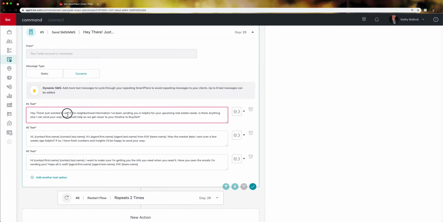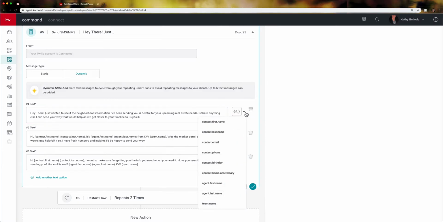So this is actually where you can come in here and edit what text messages are going out. Okay? So if I wanted this to say something different, I can just click within here and retype it. If I don't like this one at all, I can delete it. If I want to add in the first name, last name, and email, whatever, I can add in certain contact things that it's going to pull from their contact card.